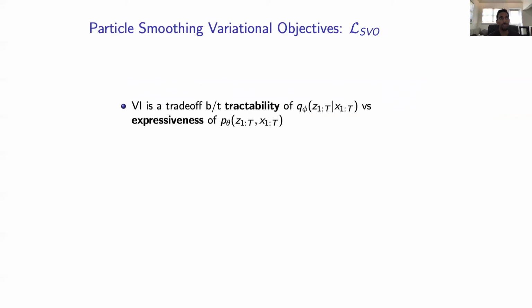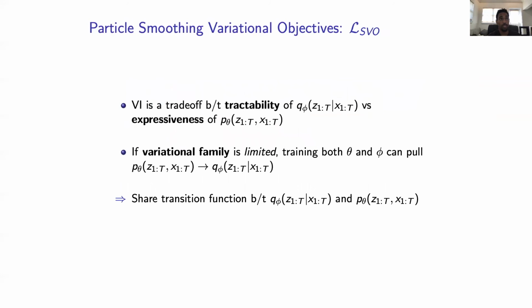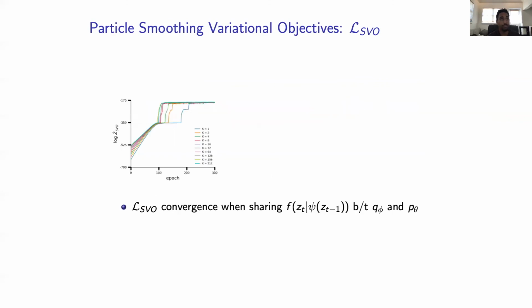So variational inference is a trade-off between tractability of the variational approximation and expressiveness of the generative model. If the variational family is limited, then when we train both theta and phi, we can pull theta towards phi. One technique to deal with this is to share the transition function between the proposal and target given the model architecture. So here we look at convergence when sharing the transition function, which is a nonlinear function of latent space, psi, between proposal and target.